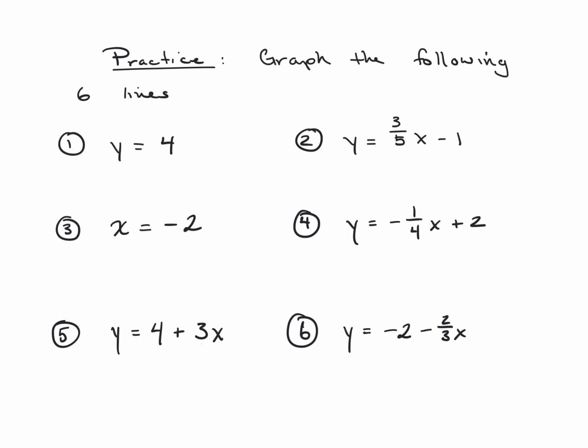So look for positive slopes, which go up to the right, and negative slopes go down to the right. And then horizontal lines are flat lines straight across, and vertical lines are lines that go straight up and down. All right, so good luck. I wish you the best, but here they are.